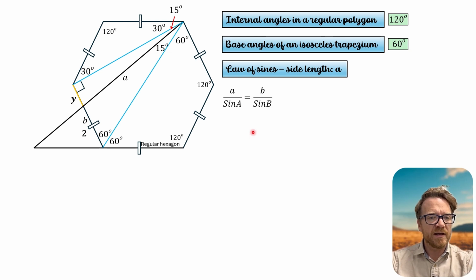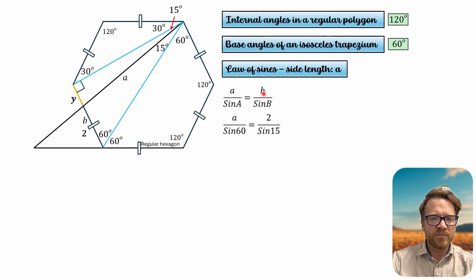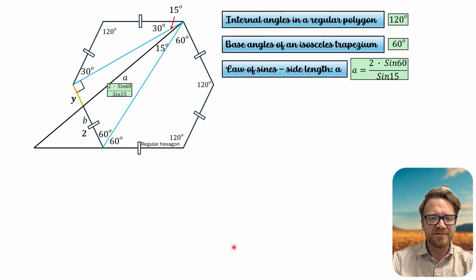So A over sine A equals B over sine B, where sine of A is sine 60, B is 2, and sine of B is sine 15. Multiply both sides by sine 60. So we get 2 sine 60 over sine 15, and that is A.